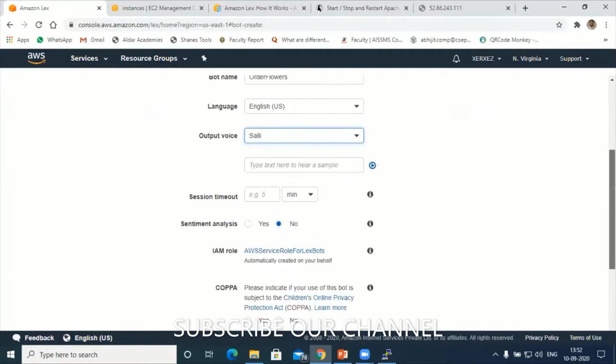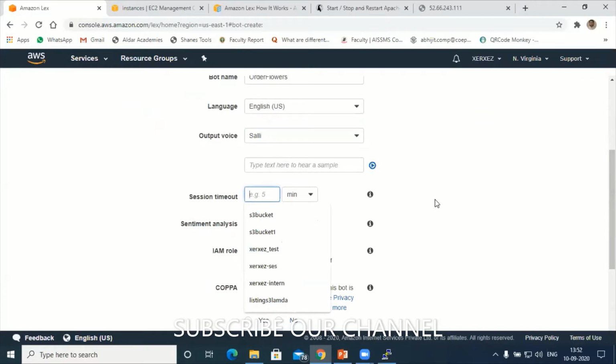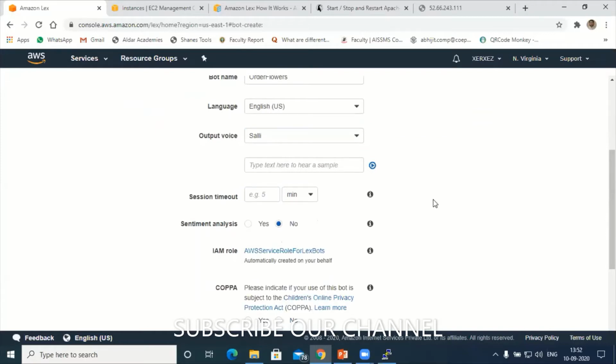This is very important here. Session timeout, as far as Amazon Lex is concerned. Amazon Lex comes with sentiment analysis. In sentiment analysis, what happens? Imagine that I send the request, like I want to order flowers.